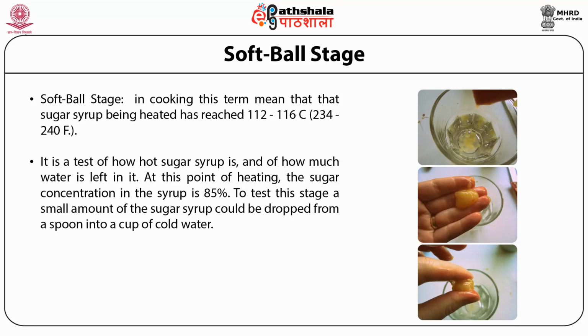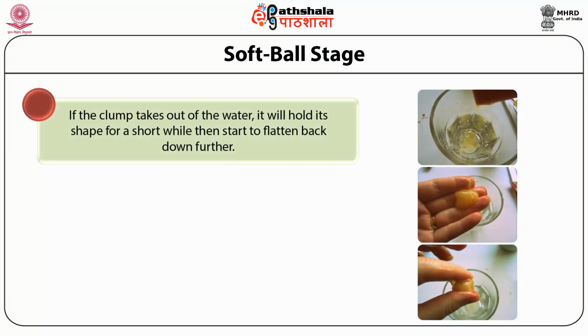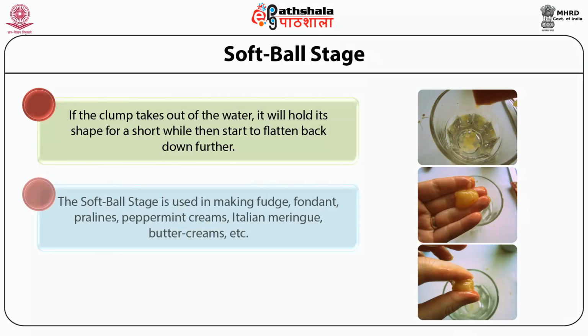of cold water. If the stage has been reached, the syrup will come together and briefly form a soft ball, or more accurately a soft clump with a bit of height to it. If the clump is taken out of the water, it will hold its shape for a short while, then start to flatten back down. The soft ball stage is used in making fudge, fondants, pralines, peppermints, creams, Italian meringues, buttercreams, etc.